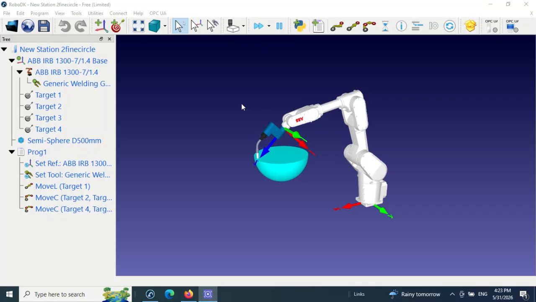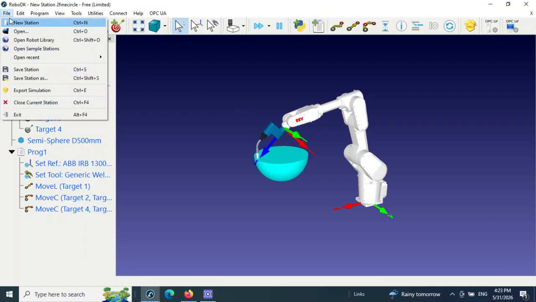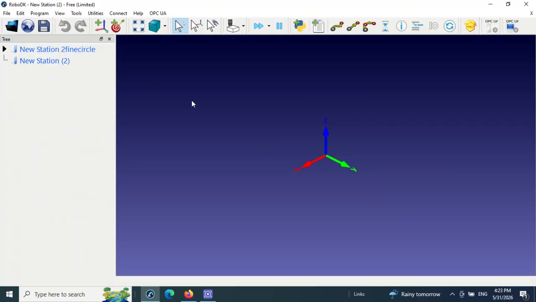Okay, for RoboDK code writing, first go to File, New Station, and the new station is created. Now we need to find our component. Go to the Open Robot Library. You have to be sure you are connected to the internet.